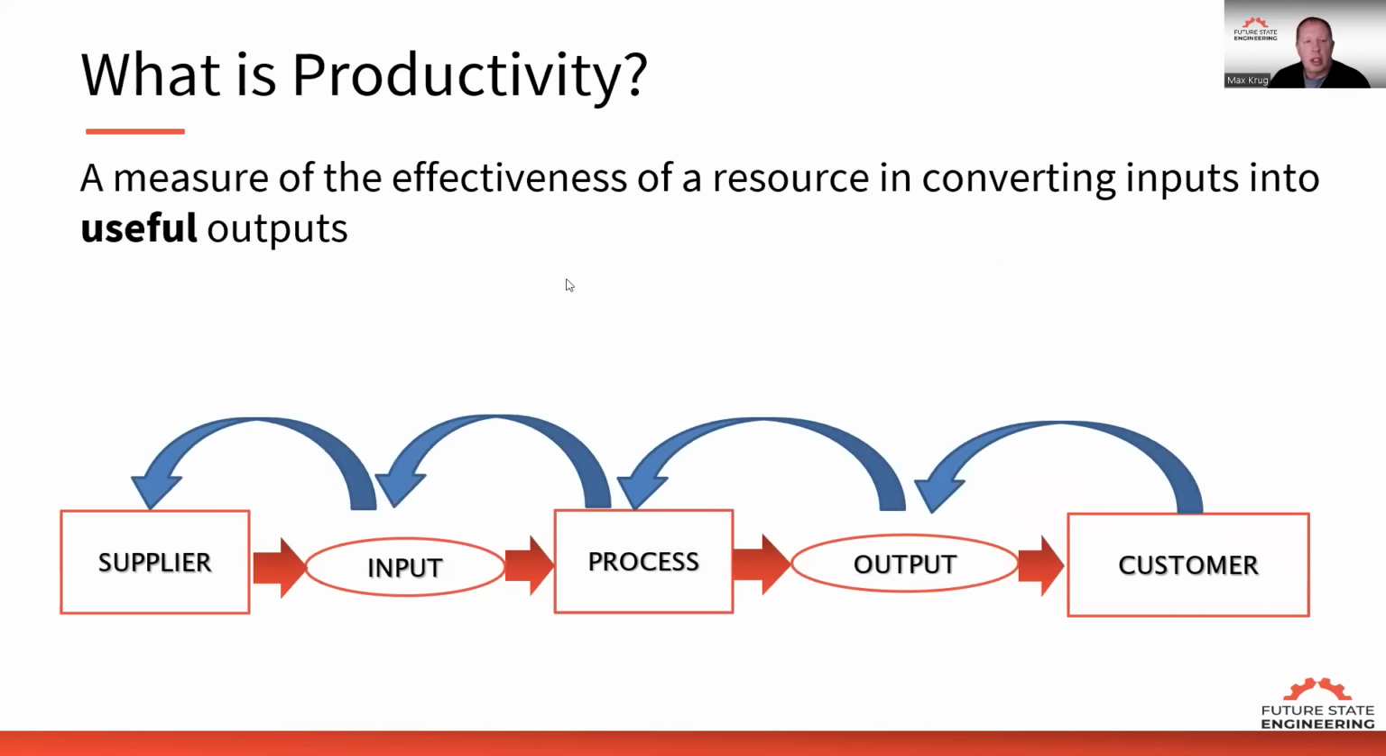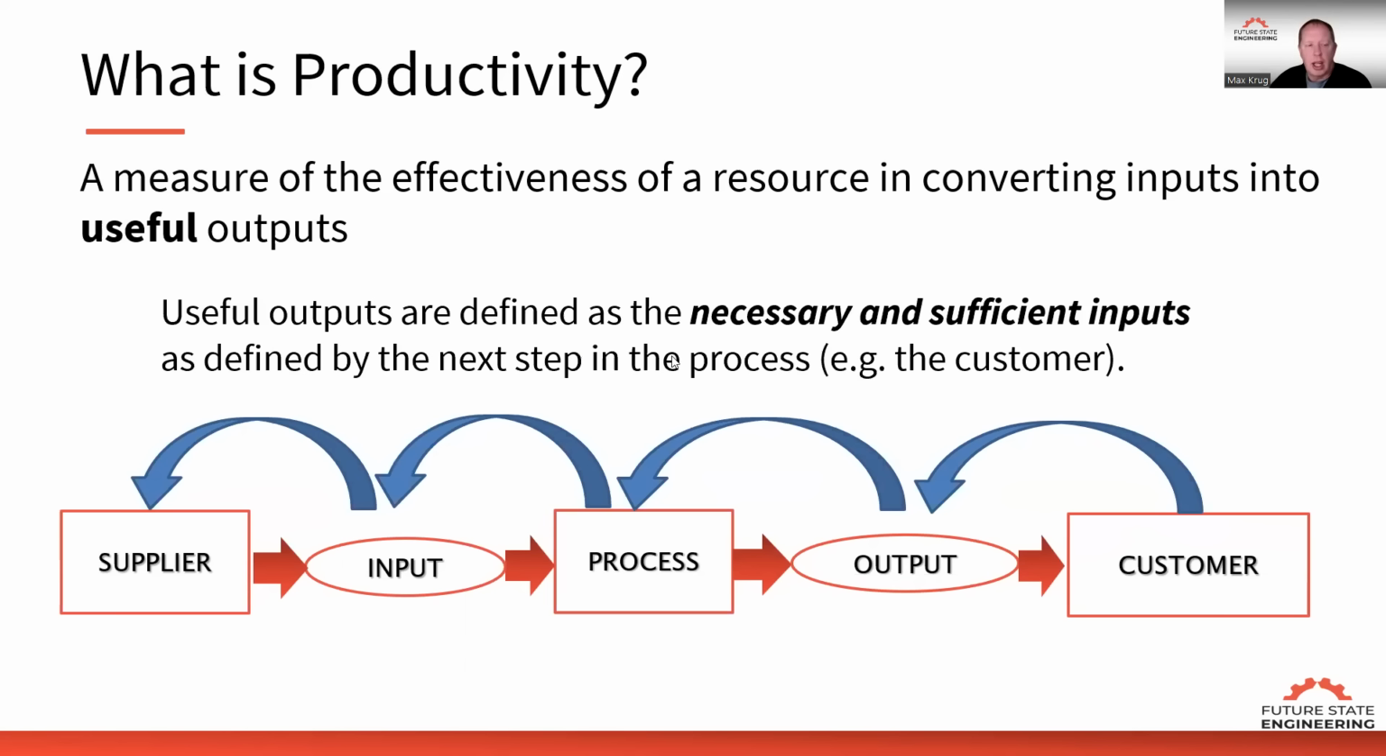So what is productivity? Productivity is a measure of effectiveness of a resource in converting its inputs into useful outputs. Useful outputs means the downstream process can actually use that to do their work. And it's determined by the necessary and sufficient inputs defined by the next step in the process. So we start with the customer.